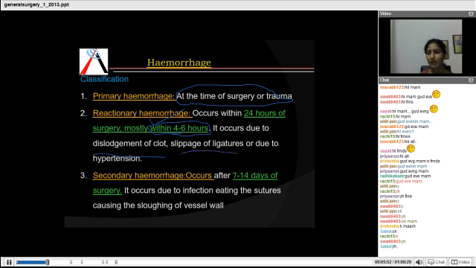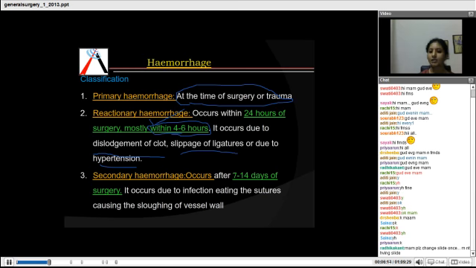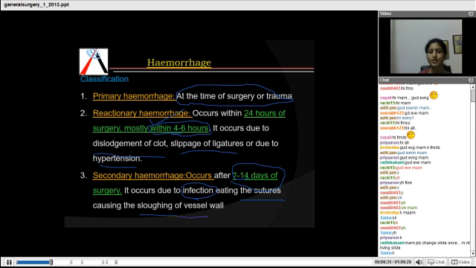That is reactionary hemorrhage. Next is secondary hemorrhage. Now this hemorrhage occurs during 7 to 14 days of surgery. That is, whichever hemorrhage or bleeding takes place 7 to 14 days after you have done the surgery is secondary hemorrhage, and the reason for the secondary hemorrhage is infection. Because there is an infection in that area, it leads to the dislodgement or the slippage of the sutures, and it causes sloughing of the vessel wall. That is the erosion of the vessel wall, which leads to bleeding.